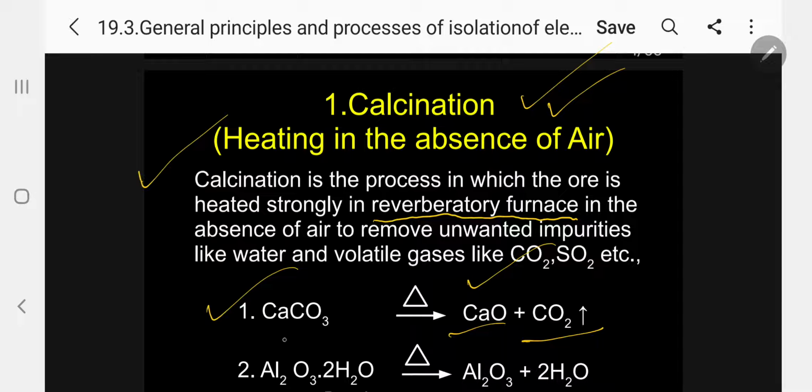So what will happen now? The calcium present in the calcium carbonate was in the form of carbonate ore. Now on heating, what is happening? It is converted into oxide ore. It is a more suitable form of oxide ore. So removal of carbon dioxide is taking place. In the same way, in the case of aluminum oxide 2H2O, when you heat in the absence of air, aluminum oxide forms and 2 moles of water get eliminated. So now again it is further concentrated and converted into a suitable form. Kindly follow.